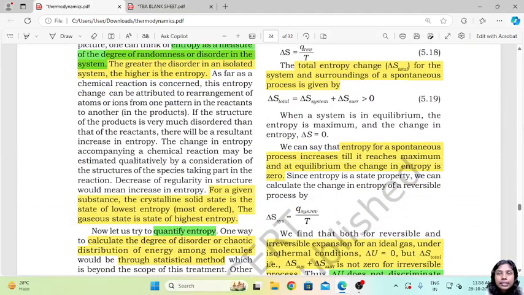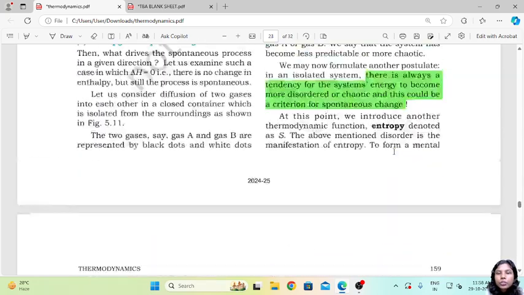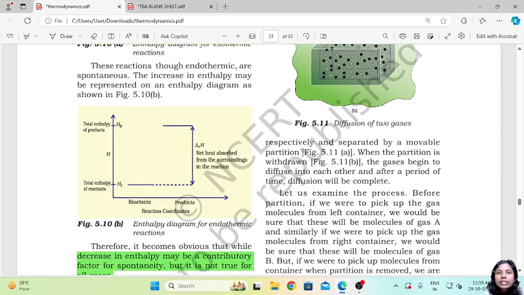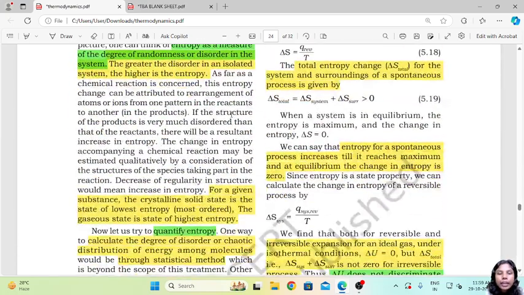Now, the greater the disorder in an isolated system, the higher is the entropy. So the more mixed or more uneven the solution, the higher its entropy.